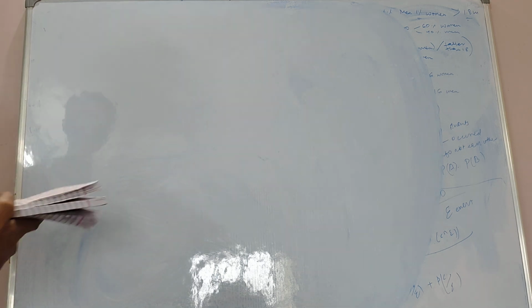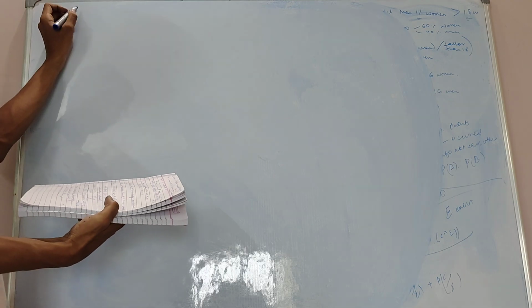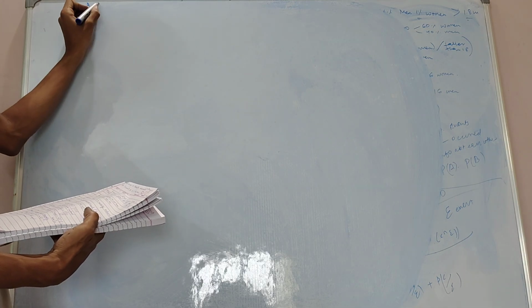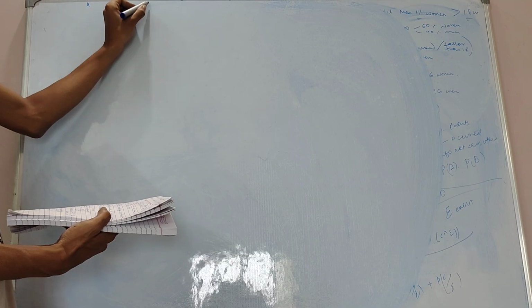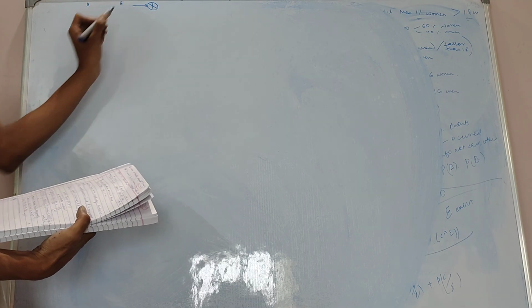Right. So suppose there is a question. There is a person called A who wants to hit the target, and there is a person B who also wants to hit the target, right?